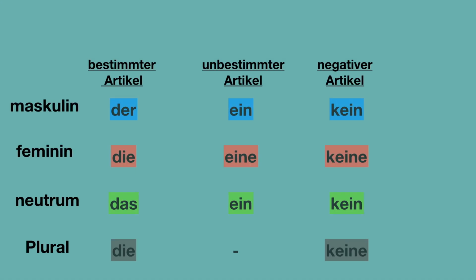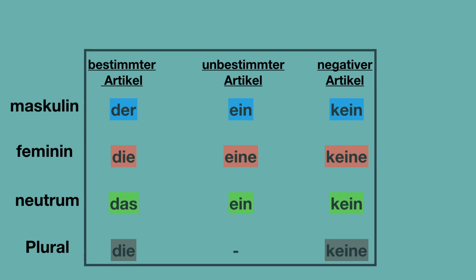These are the German articles that we have gone through so far. Let's revise them all. Bestimmte Artikel, definite article, the, maskulin der, feminin die, Neutrum das und Plural die. Unbestimmte Artikel, indefinite article, maskulin ein, feminin eine, Neutrum ein, Plural kein Artikel. There is no plural indefinite article. Negative Artikel, maskulin kein, feminin keine, Neutrum kein, Plural keine.